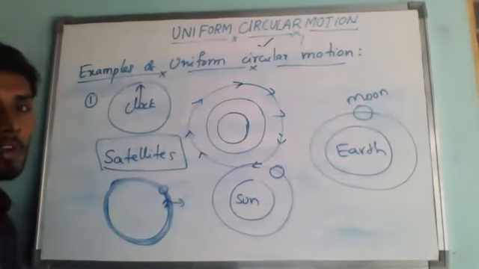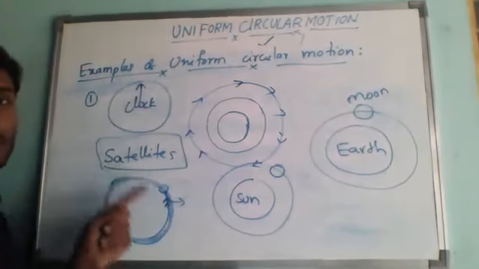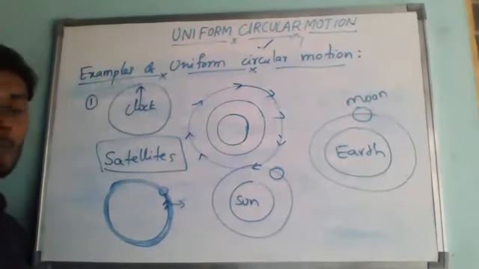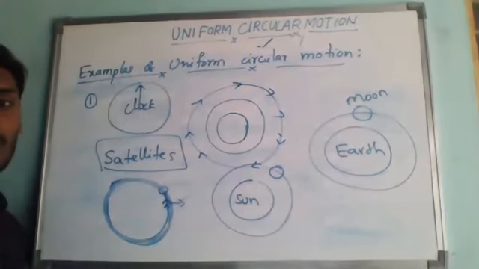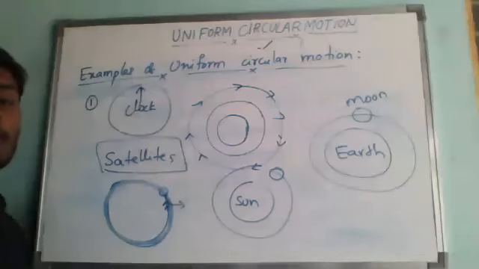Remember that. When a body is revolving with a constant speed in any kind of circular path, it is called uniform circular motion. What should we call it? Uniform circular motion. So these are all examples of uniform circular motion.